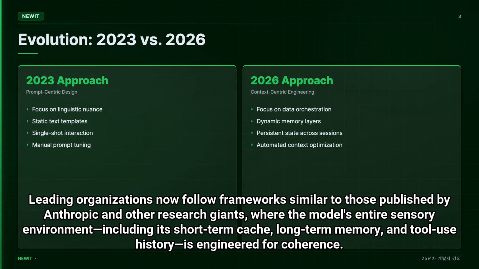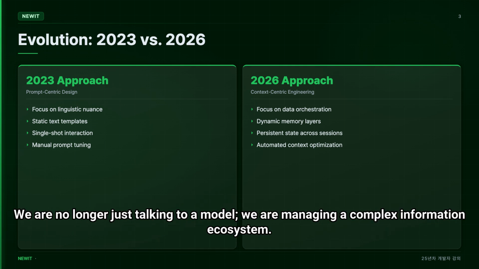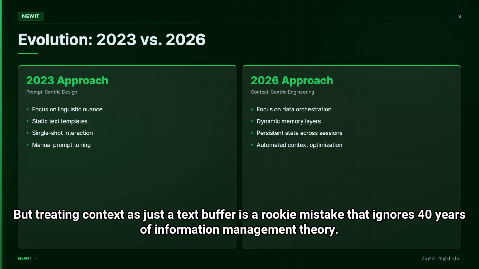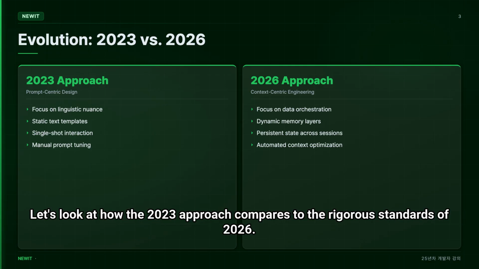Leading organizations now follow frameworks similar to those published by Anthropic and other research giants, where the model's entire sensory environment, including its short-term cache, long-term memory, and tool use history, is engineered for coherence. We are no longer just talking to a model. We are managing a complex information ecosystem. But treating context as just a text buffer is a rookie mistake that ignores 40 years of information management theory. Let's look at how the 2023 approach compares to the rigorous standards of 2026.